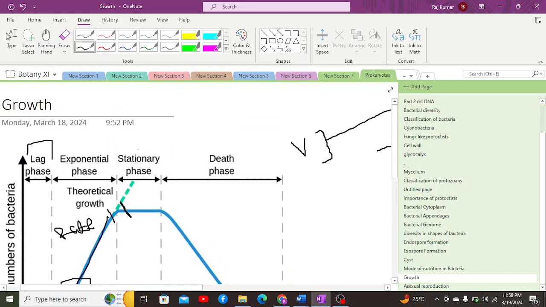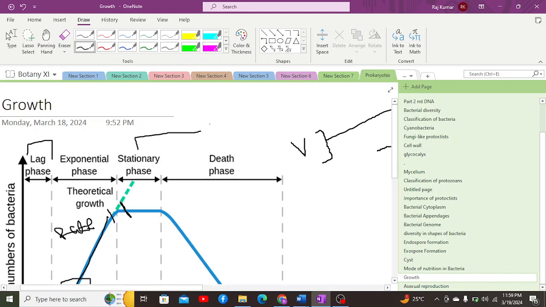in the exponential phase, such that there are two conditions. The first involves the presence of toxic substances within the environment which inhibit cell growth, or the depletion of nutrients in the medium, which will ultimately cause the death of the bacterial cells.